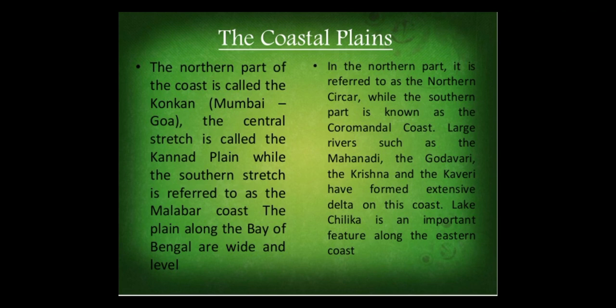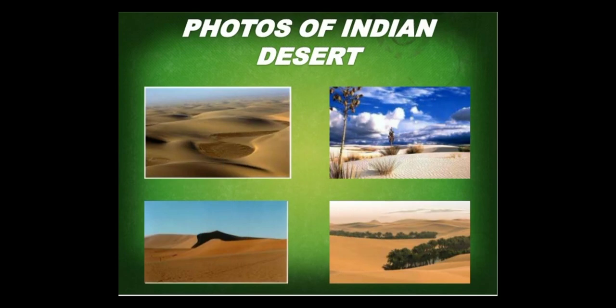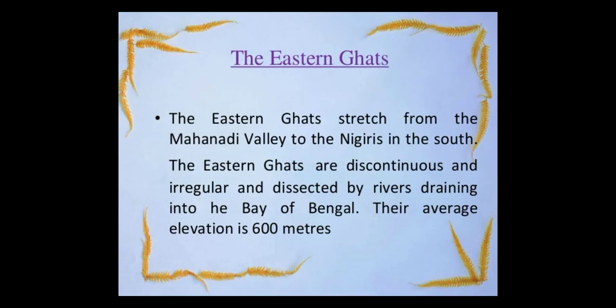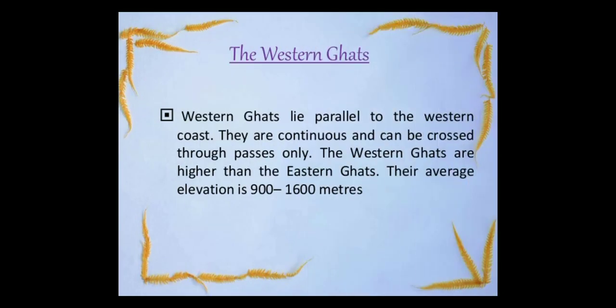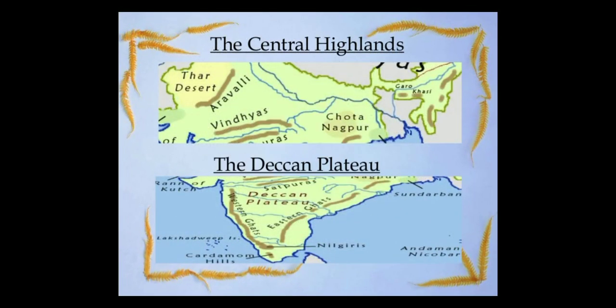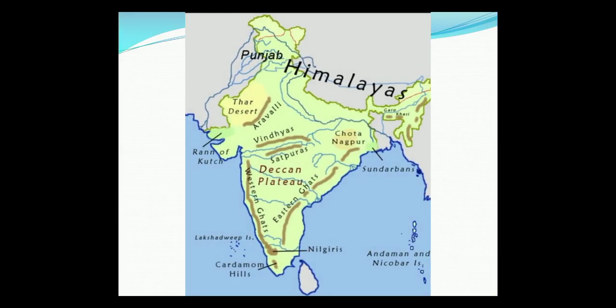Next, another physical feature is the coastal plains. Now we go back to the PPT again. Children, don't say, ma'am, why is she going back to the PPT again and again? Yes, because it is very necessary. If we have this map, it is very helpful for each and everything. Without it, it is difficult to understand this lesson.